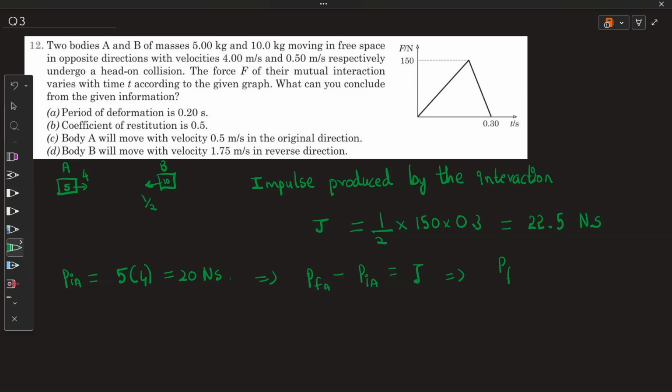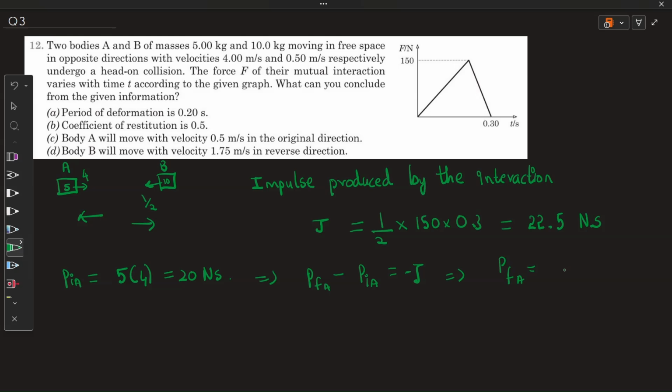So P final of A is P initial plus J. But actually here the J varies with sign, because for A the J will be in this direction and for B the J will be in this direction. So for calculating A, J will be minus.